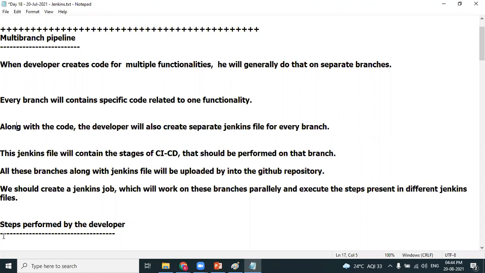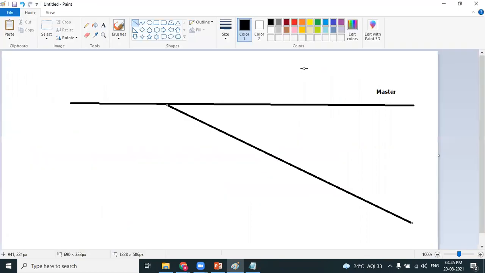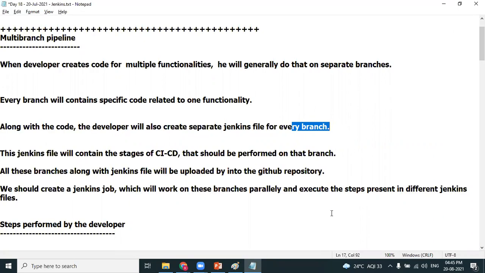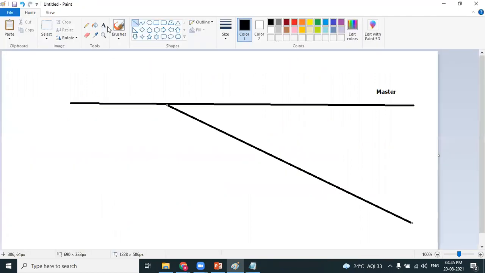Once you look at this example, you'll understand. The point is, Anuj, along with the code, the developer will create a Jenkins file for every branch. Assuming there are 2 branches, there will be one Jenkins file with Groovy code for the first branch, and Groovy code for the child branch also. So 2 separate Groovy codes, because this is separate functionality and this is separate functionality, isn't it?